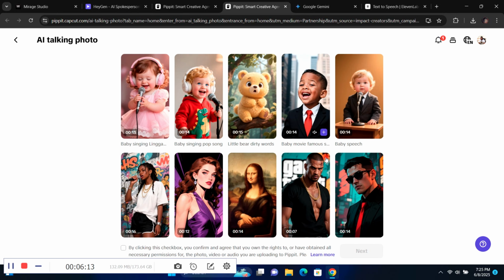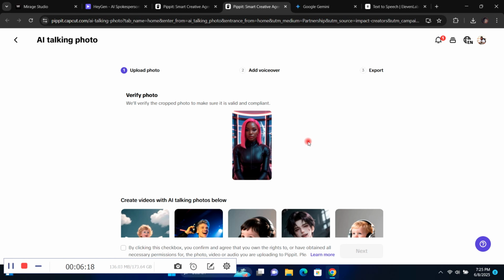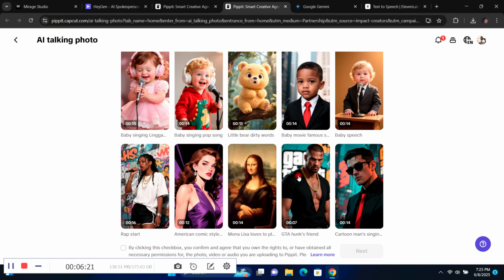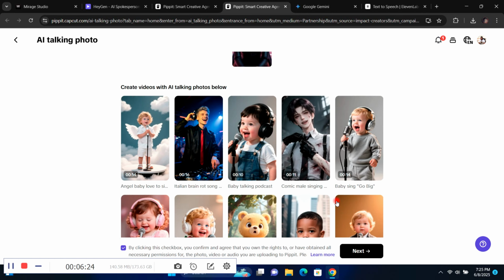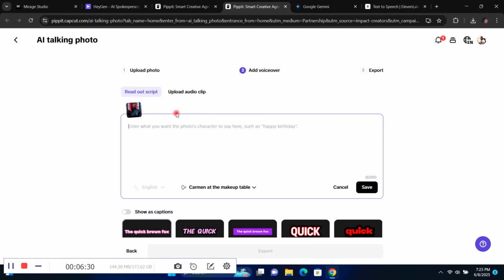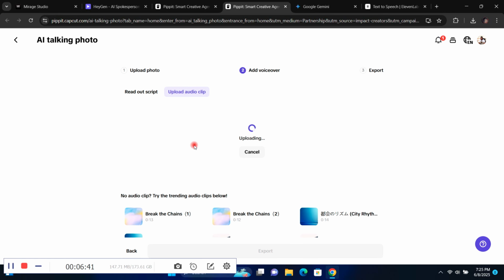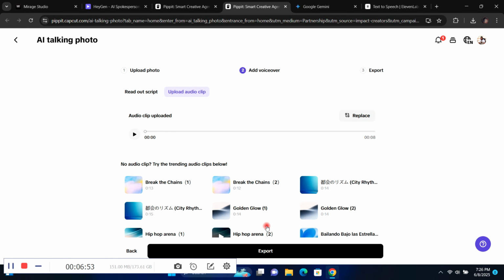You can see they have a lot of sample images or avatars that you can use. For those people creating this content on social media that we've all been seeing, that's blowing up, children doing podcasts and stuff like that, celebrities as babies, you can easily use this platform to do that, but let's just test it to see how this platform works. Once it is done uploading, you upload your script, or you can type your script and use your AI voices. But we're just going to upload the script since we're using the same script for all the platforms. Once you're done uploading it, you're going to export.